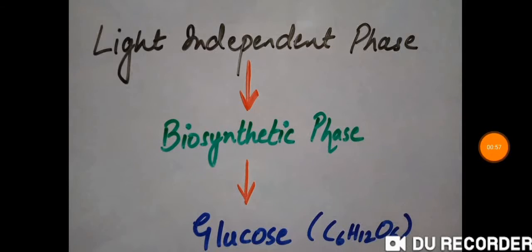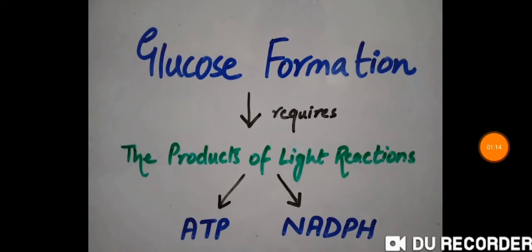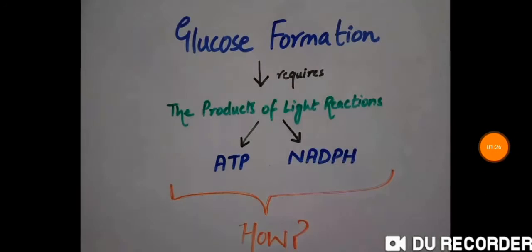The answer to this question is, the dark reactions or the light independent phase of photosynthesis is responsible for synthesizing glucose, which is C6H12O6. Now let's see how. The dark reaction utilizes the products of light reaction, that is ATP and NADPH, in order to produce glucose. And how does it do that?